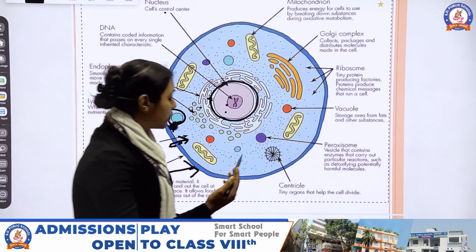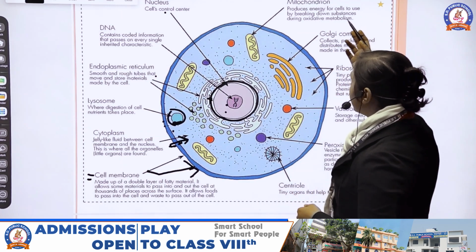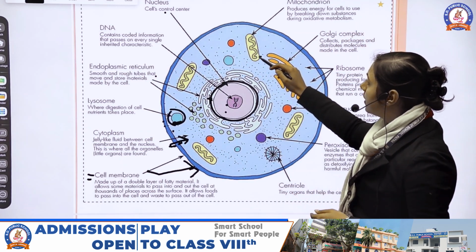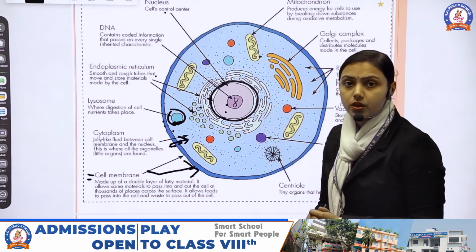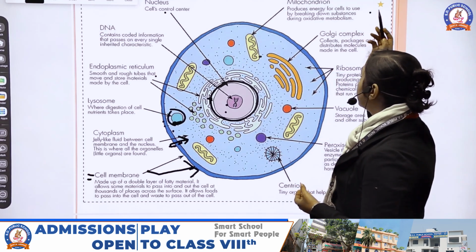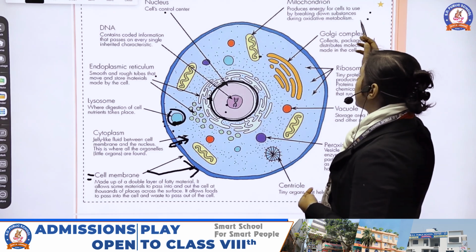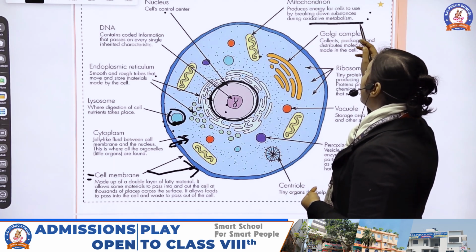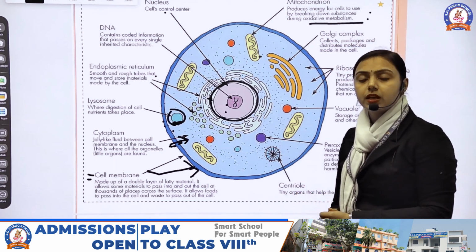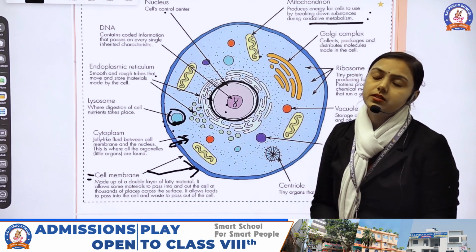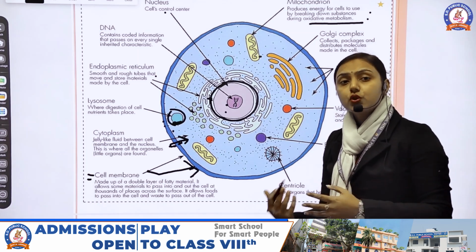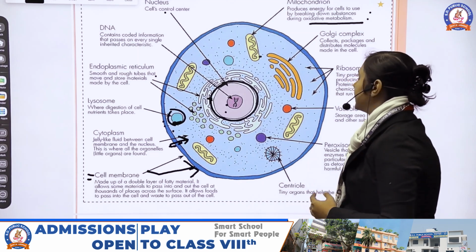Now the mitochondria. This is mitochondria, and it is also called the energy house of the cell. It produces energy for the cell to use by breaking down substances during oxidative metabolism. This mitochondria breaks down the food and releases energy. It also stores the energy for further activities.